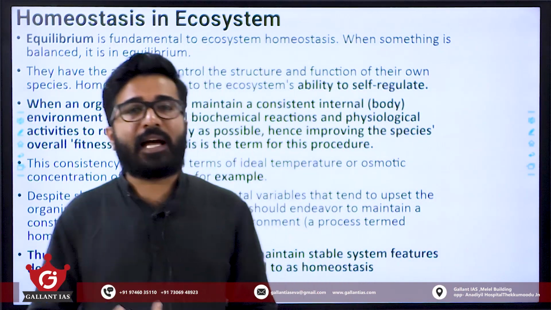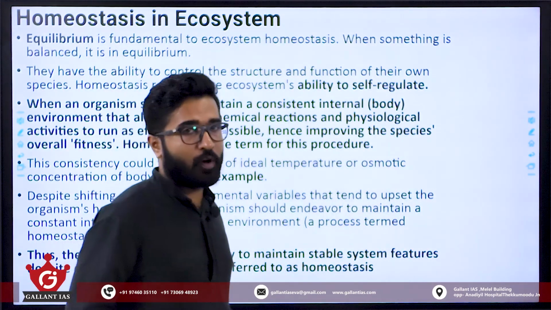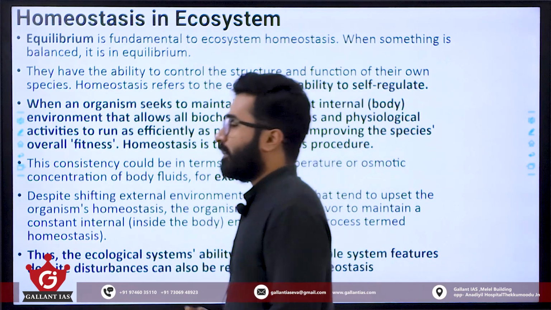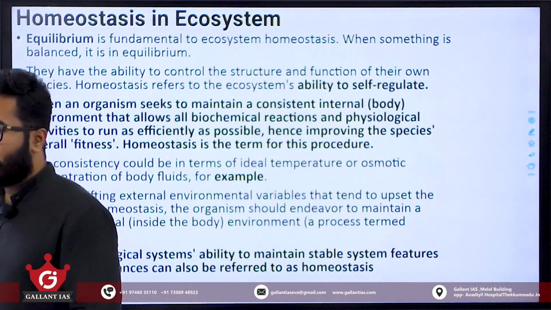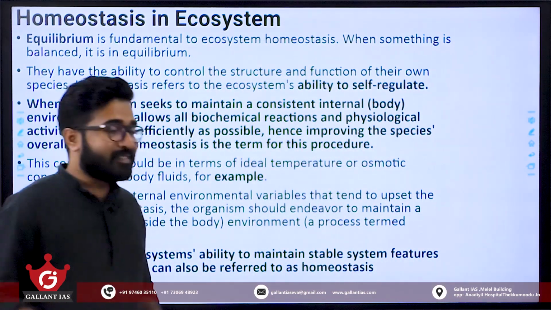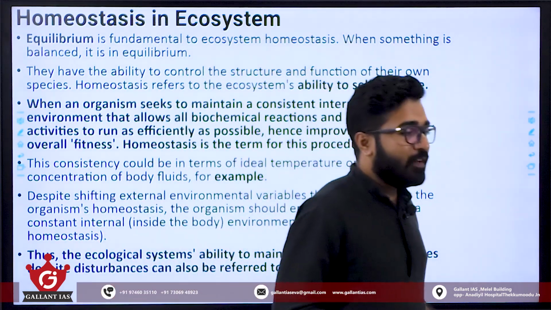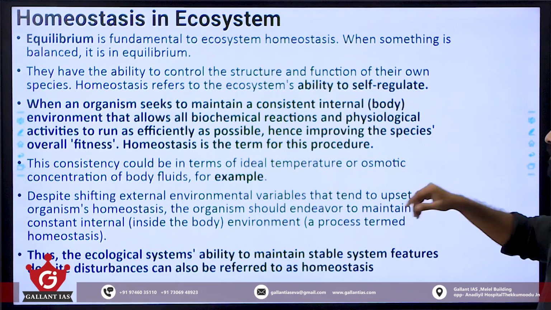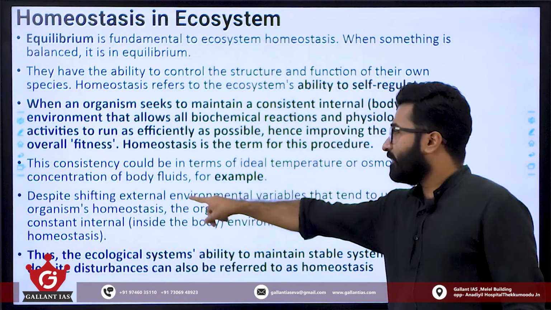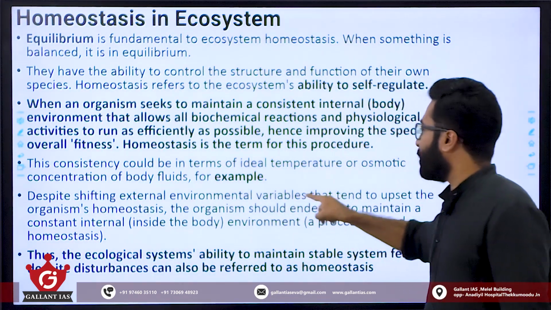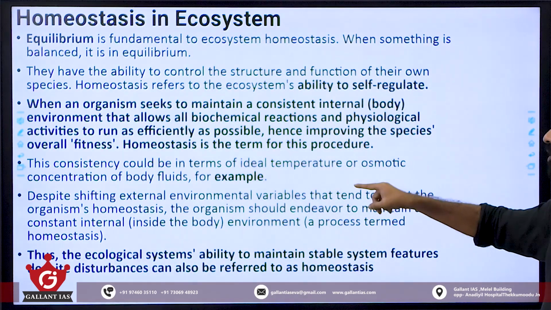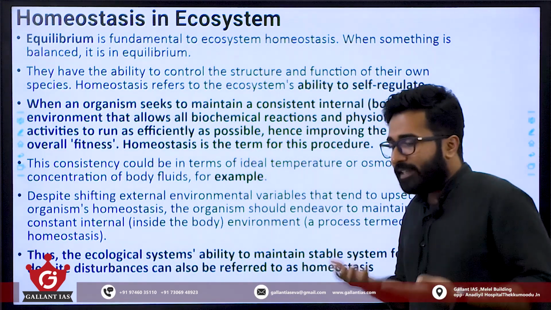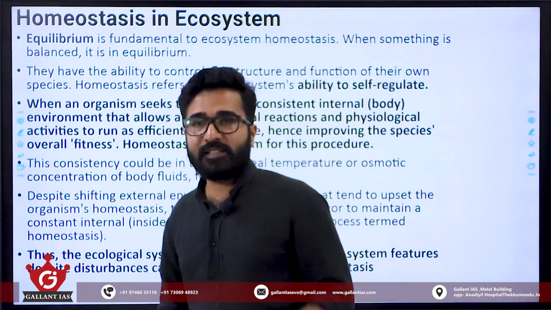In the animal world also we can see such phenomena. Such activities done by animals or their bodies to help them live comfortably in an ecosystem are known as homeostasis. Despite shifting external environmental variables that tend to upset the organism's balance, homeostasis is nothing but the internal balancing of the body.